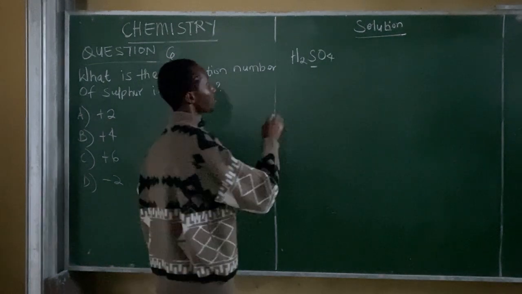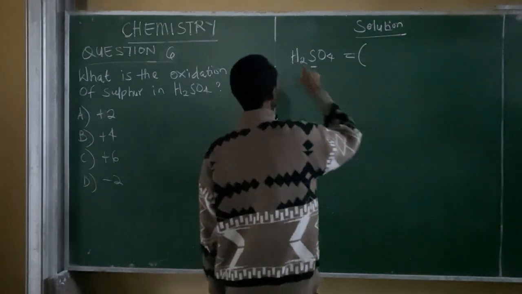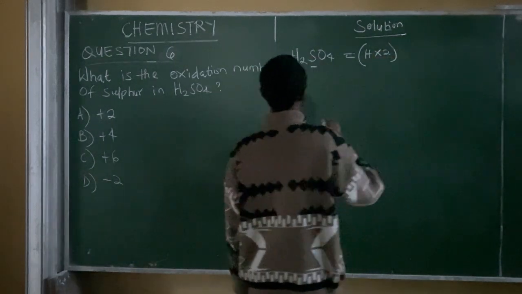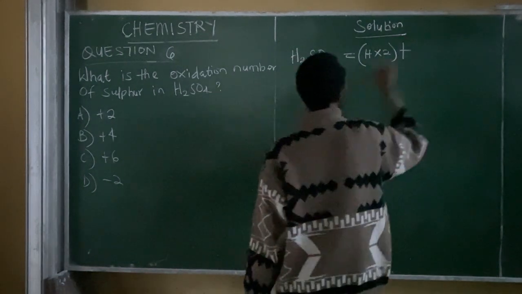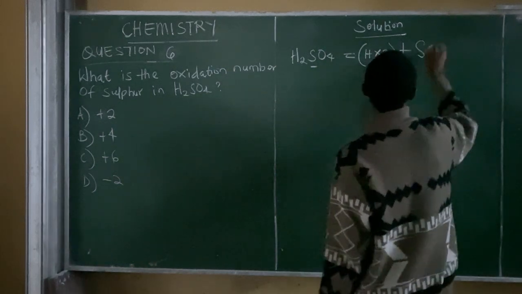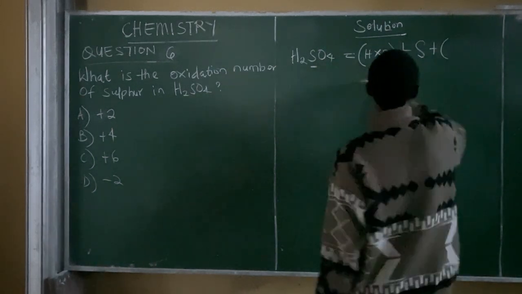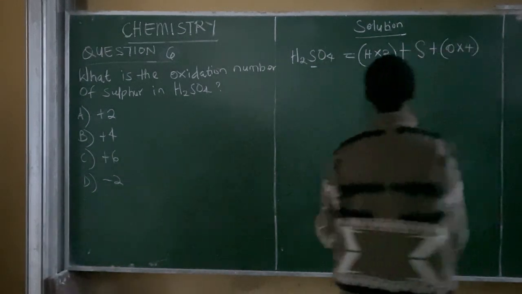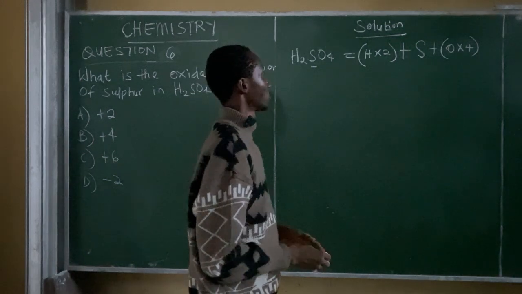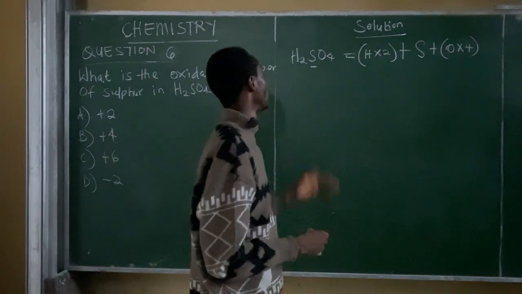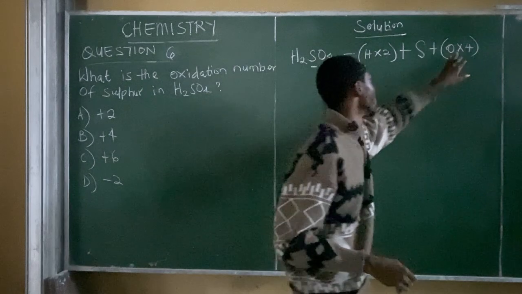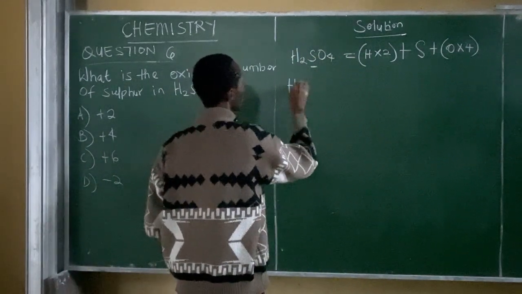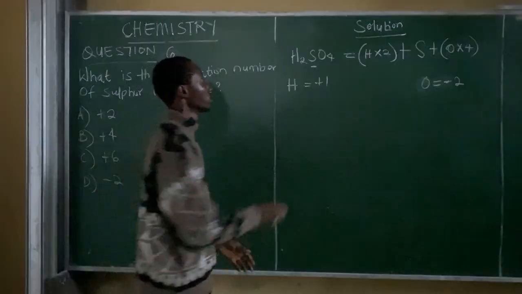Now, let's express this in this format. This is H times 2, plus the next is S, which is sulfur, plus oxygen, O times 4. Now, let's write the oxidation number of hydrogen and oxygen, so we can find sulfur. For hydrogen, we have hydrogen is equal to +1.